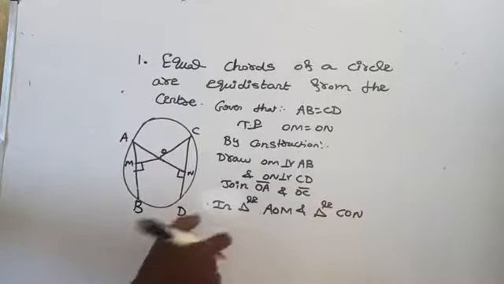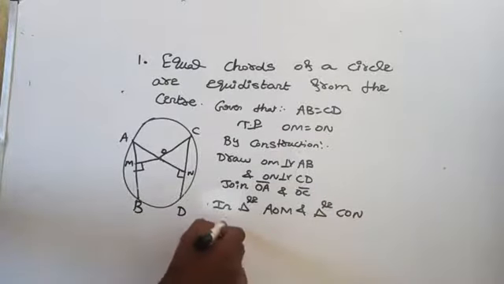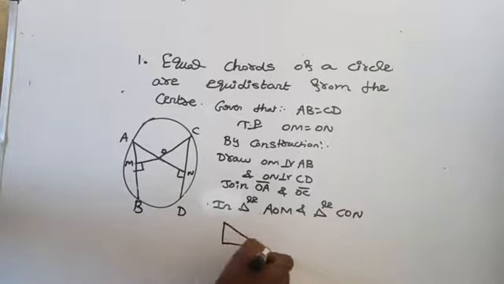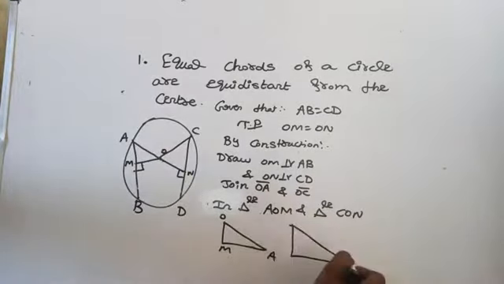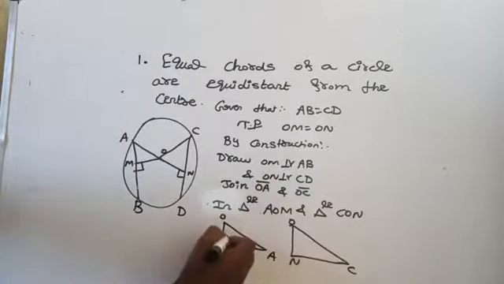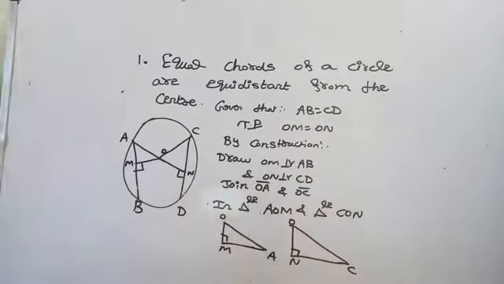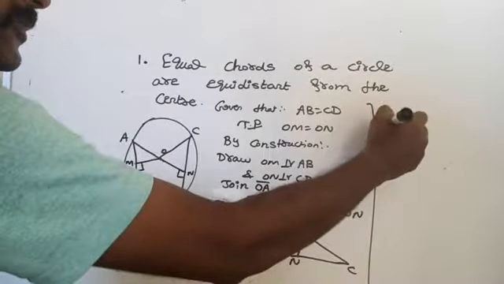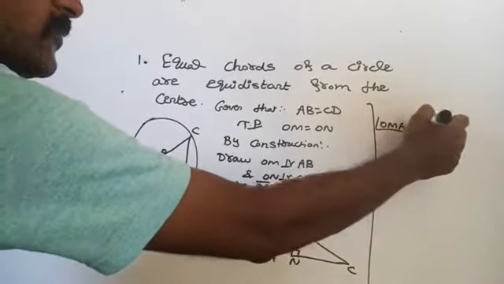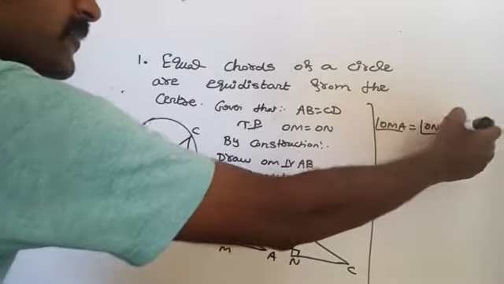In triangles AOM and CON, angle OMA equals angle ONC, 90 degrees each, by construction.